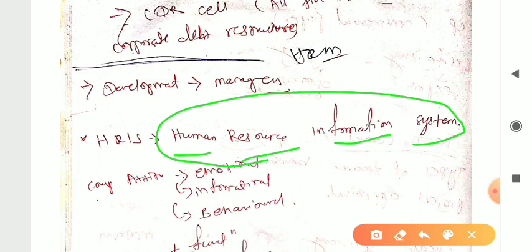Human Resource Information System. We can easily understand this as the system where all the information related to human resource is stored. That is called HRIS. That system is called Human Resource Information Systems. And what are the systems related? That's how you need to analyze yourself. What is the information related to human resource?